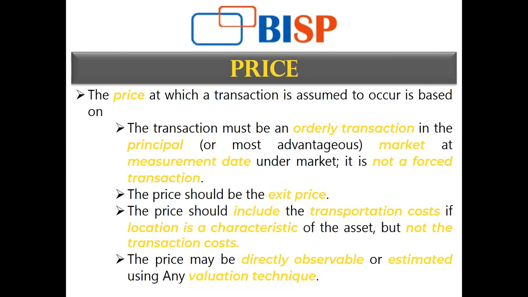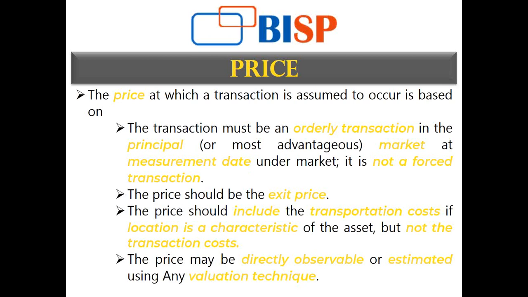Now comes the price. Price is one of the most important things, because the whole fair value measurement is related to the amount for which the asset and liability will be transacted. Price assumes that a transaction is an orderly transaction.